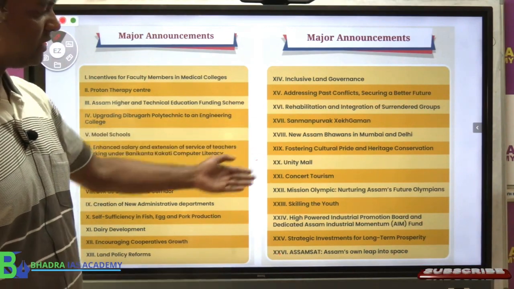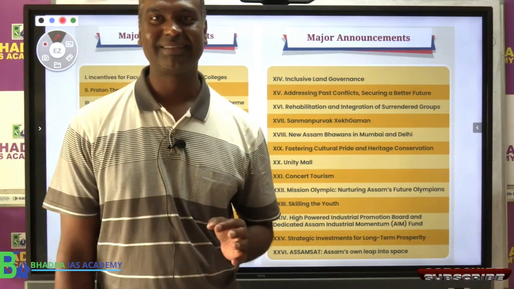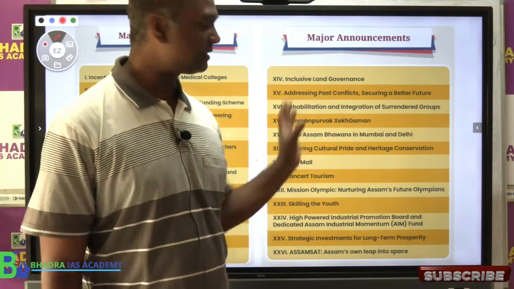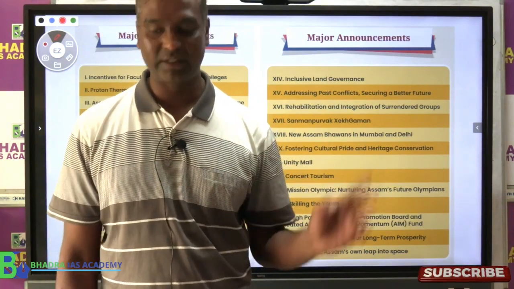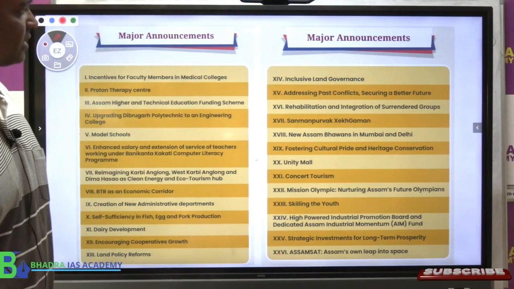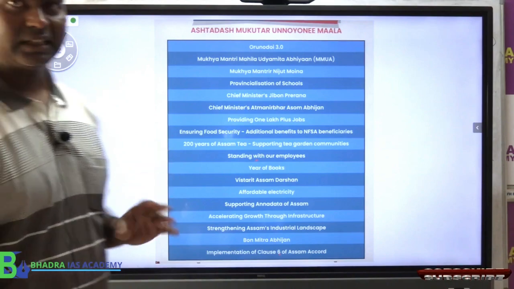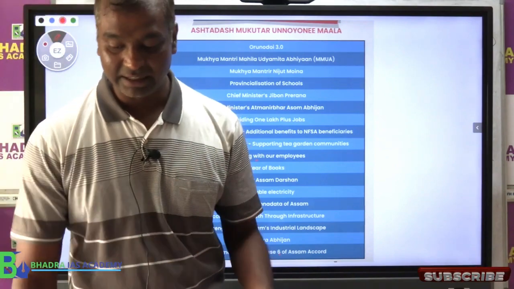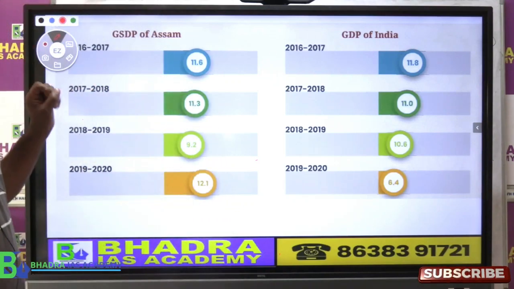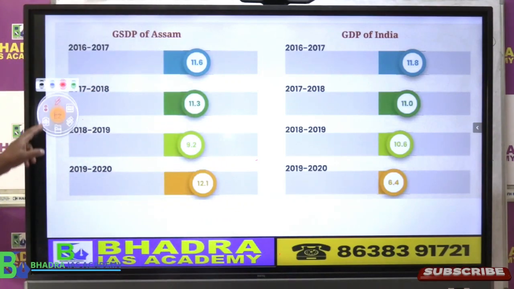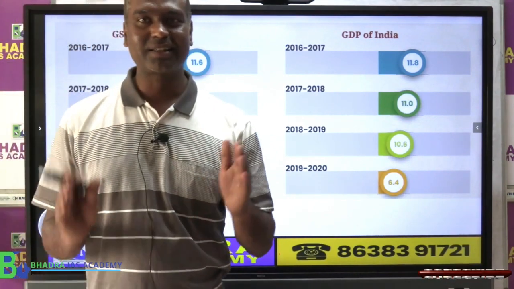Now any of these major announcement can be part of the question paper. Understand? Therefore these things we have to do in a little detail. I will do a separate video for this, the 26 major announcement and the 18 flagship program. This we will take tomorrow in a detailed discussion. Now we look at the technical parts of the budget. What are the things that we need to understand when we talk about Assam budget?